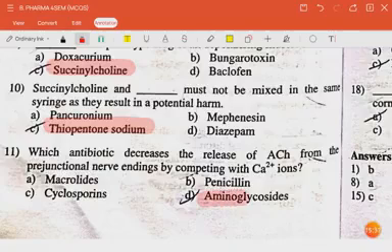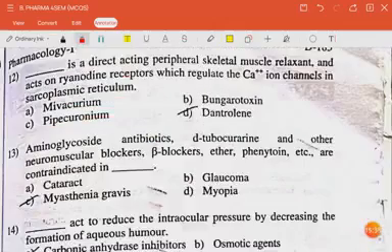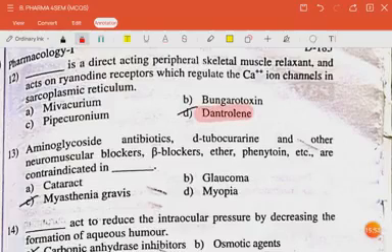Aminoglycosides. The next question is: dash is a direct acting peripheral skeletal muscle relaxant and acts on the ryanodine receptor, which regulates calcium ion channels in the sarcoplasmic reticulum. The answer is dantrolene. The next question is: aminoglycoside antibiotics, D-tubocurarine and neuromuscular blockers, beta blockers, ether, phenytoin, etc. are contraindicated in myasthenia gravis.